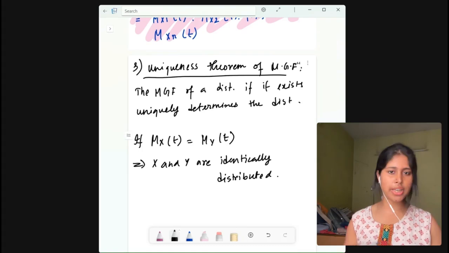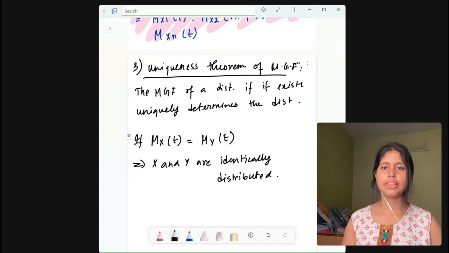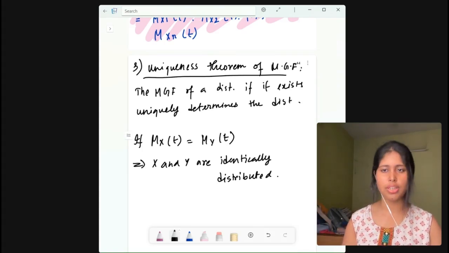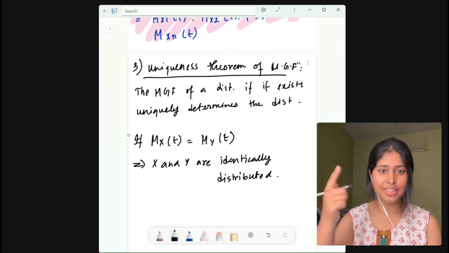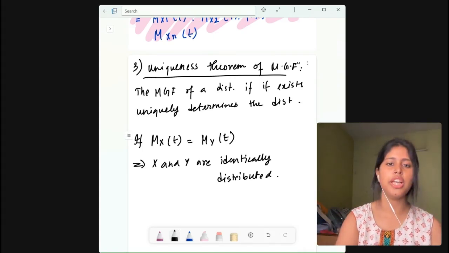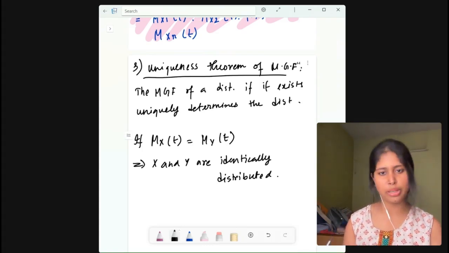Now let me give you a recap of what I just did. For the Poisson distribution, the MGF will be e to the power lambda times (e to the power t minus 1). And what are the mean and variance of the Poisson distribution? That is lambda and lambda, right? Because they are the same. That's a distinctive feature of the Poisson distribution. Now for the geometric distribution, what was the MGF? It was p divided by (1 minus q e to the power t), right? And the mean of the geometric distribution is q by p, and the variance is q by p squared.